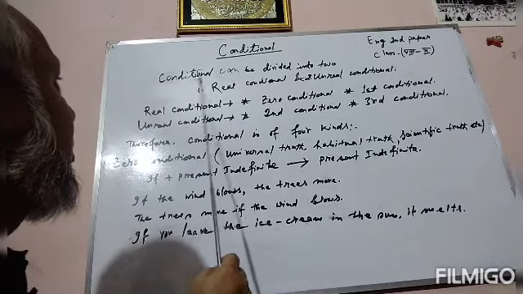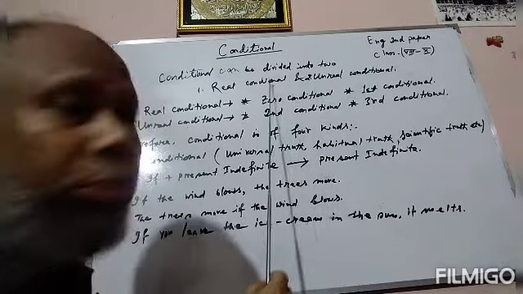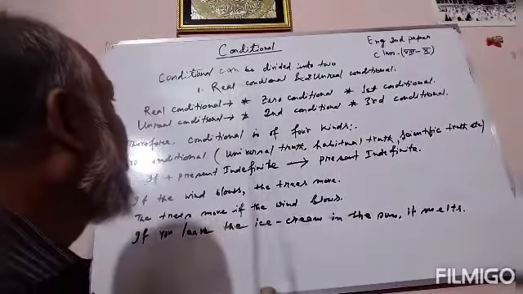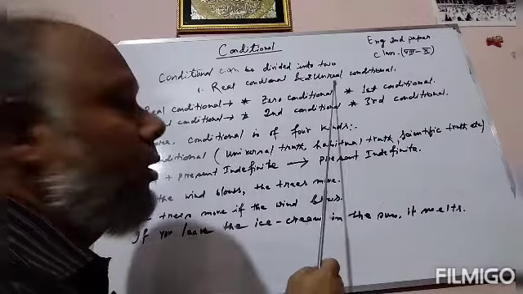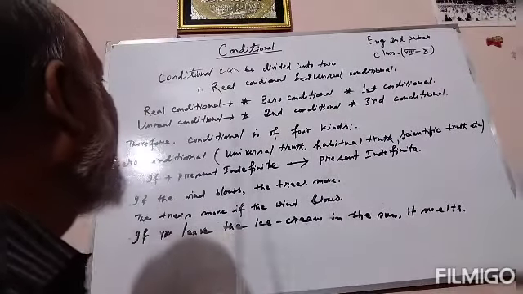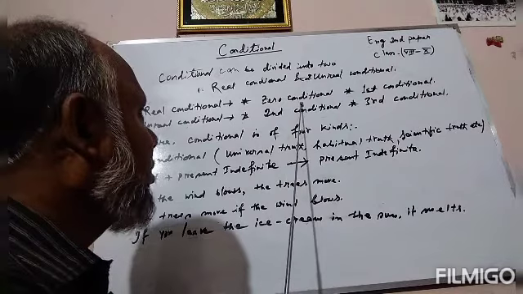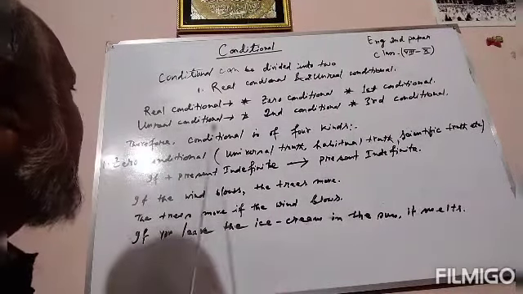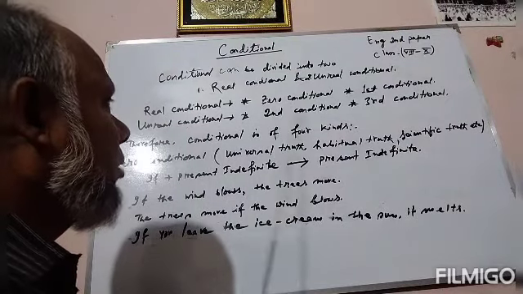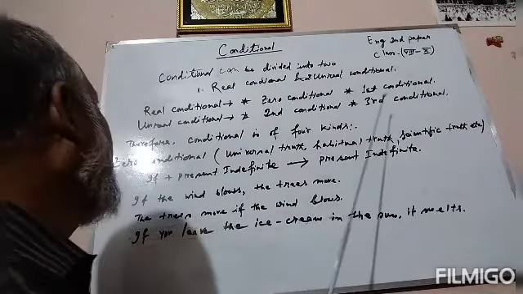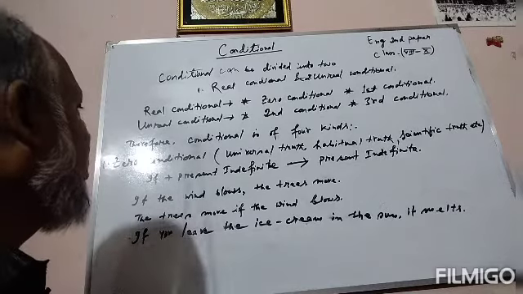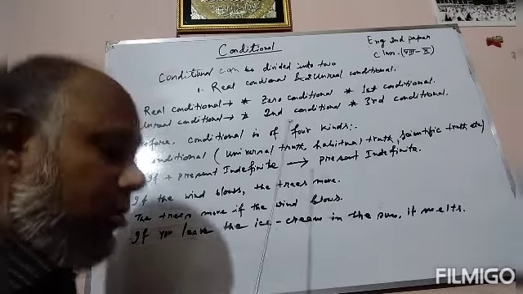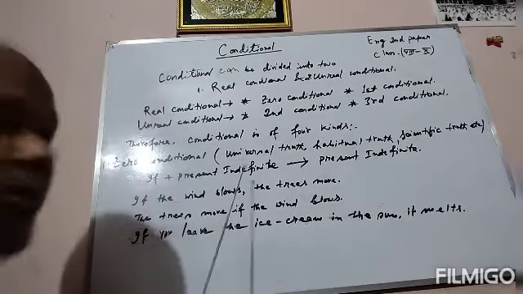Conditional can mainly be divided into two: real conditional and unreal conditional. Real conditional is of two kinds: zero conditional and first conditional. Again, unreal conditional is of two kinds: second conditional and third conditional. Therefore, conditional is of four kinds. Now, I am going to discuss one by one.